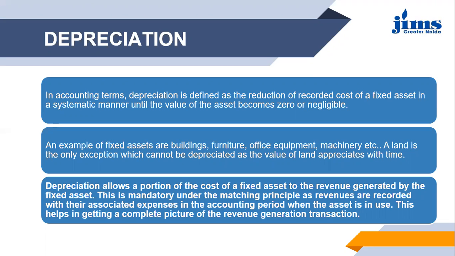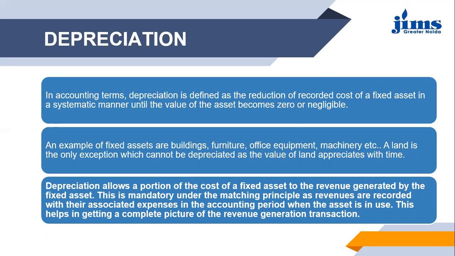That simply means that if you are showing a depreciation amount in the books of accounts, it will reduce the value of the asset. For example, if you have purchased a 1 lakh rupee machine for 5 years, and you are charging 20,000 per year as the depreciation amount, depreciation will make the value of the asset go down with time.